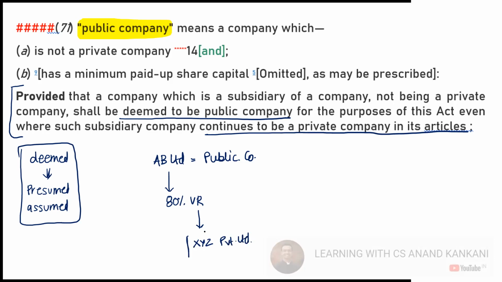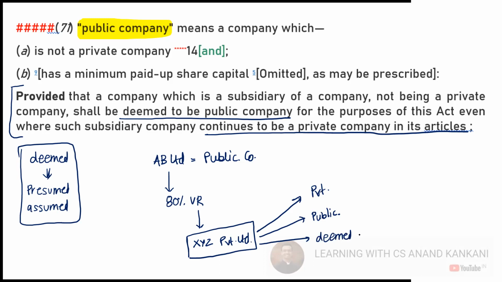Now, is XYZ a public company? Is XYZ a private company? Or is XYZ deemed to be a public company? What is the actual status of this company?